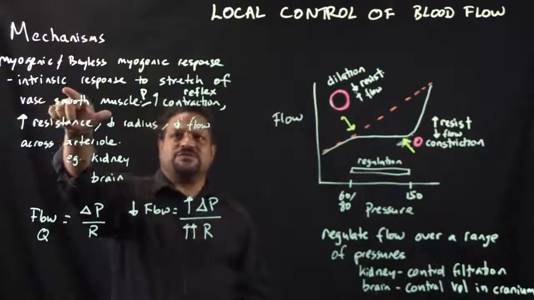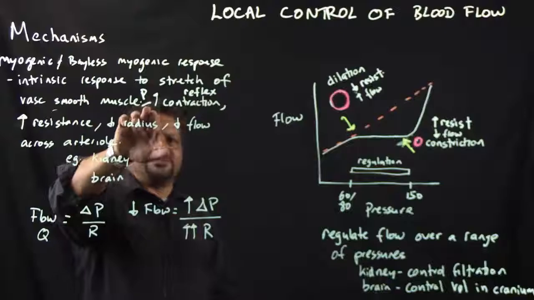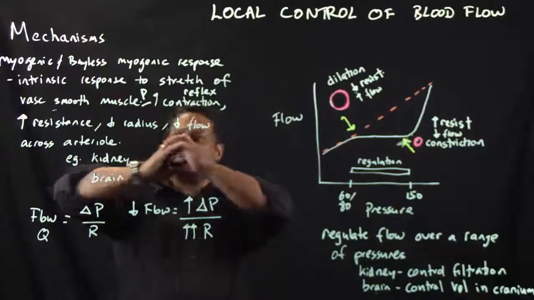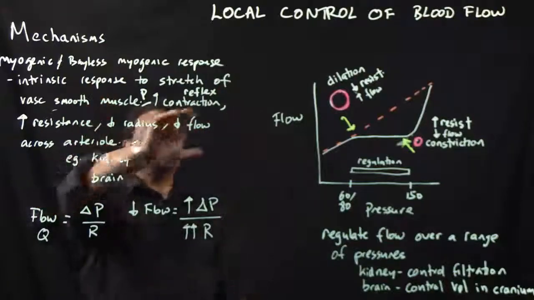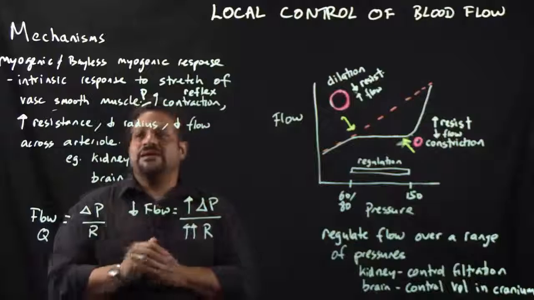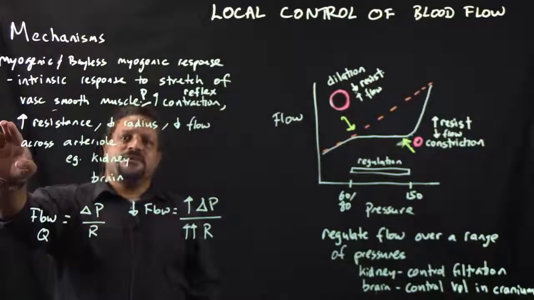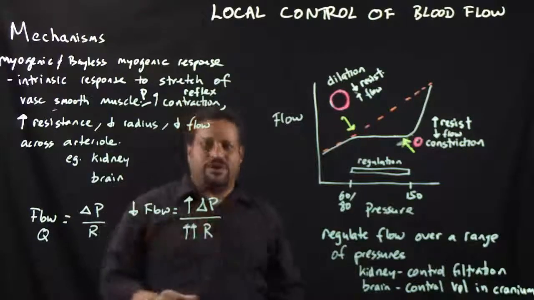So the second mechanism is the Bayliss myogenic response, or basically the myogenic response, where you have an intrinsic response of the vascular smooth muscle to an increase in pressure. That increase in pressure is going to stretch that vascular smooth muscle. Then you're going to have a reflex contraction of that muscle. You're going to increase the resistance, decrease the radius, and decrease the flow across the arteriole.